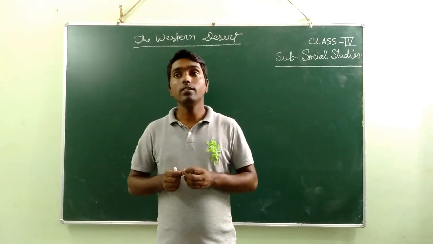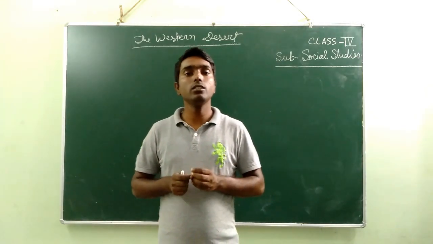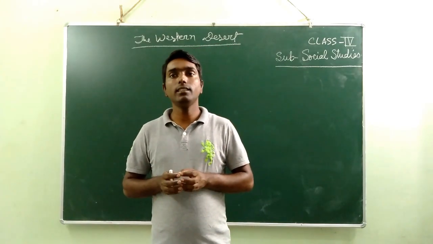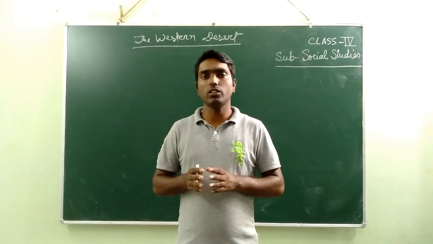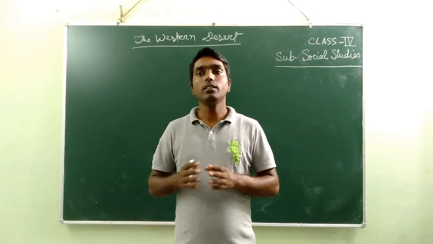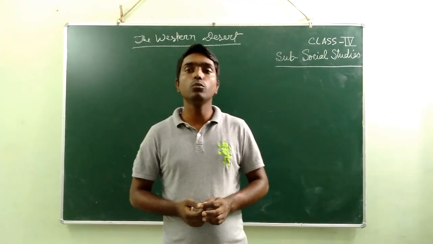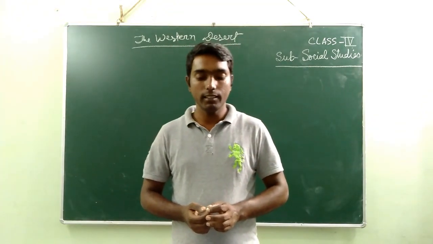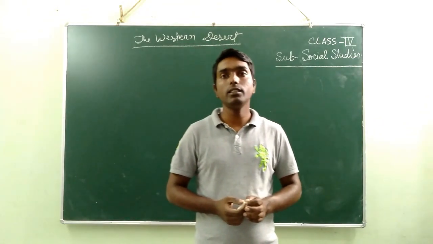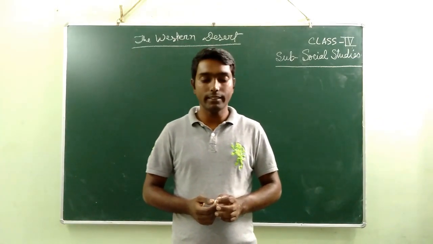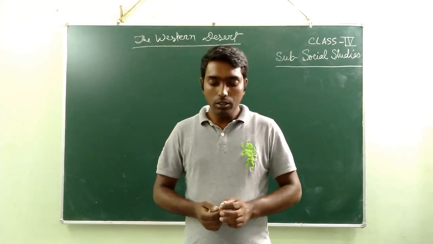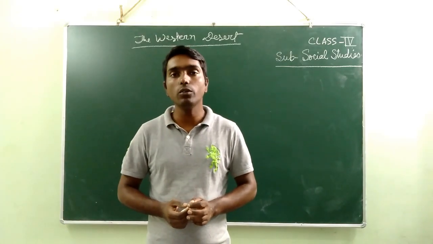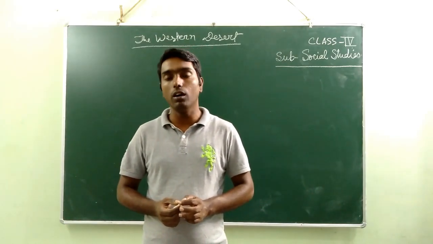There are very few water streams in the desert, and mostly the streams are dry. Luni is the most important river flowing through the Thar Desert. It is the only source of water in the Thar Desert. Luni is the longest river in that area. It is about 495 km long.